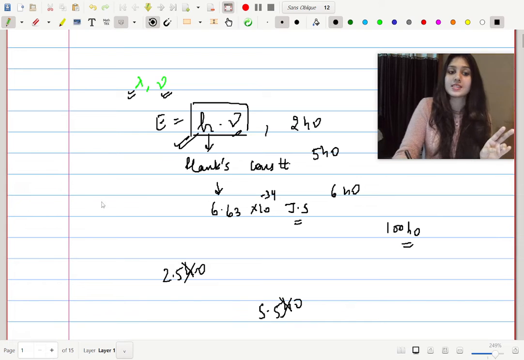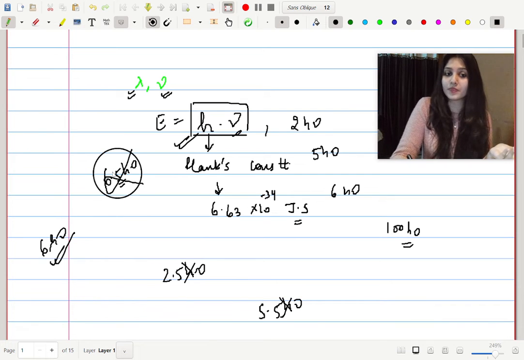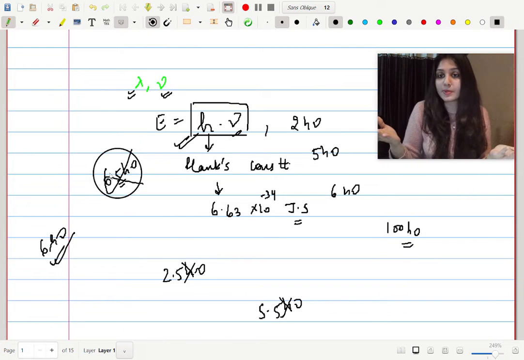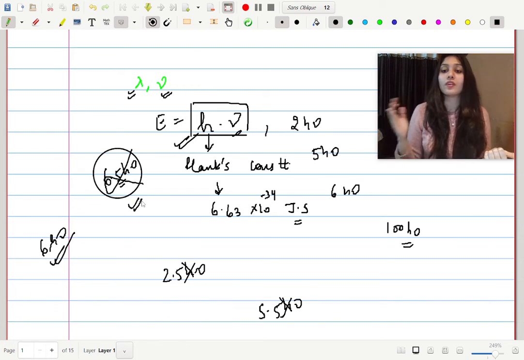ठीक है. So let's say a light is having a certain energy 6hν, and let's say another light has a certain energy 6.5hν, then you exactly know that this is a fake one and this is a real one, because this 6.5hν is not acceptable. It is not acceptable, as in being on the 2.5th staircase is not acceptable. Similarly, having energy of 6.5hν is not acceptable. It is illogical, right? So this is quantization of light energy.